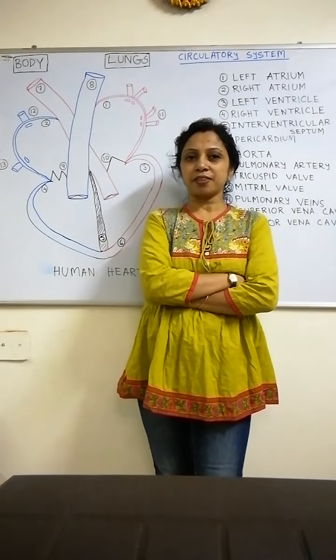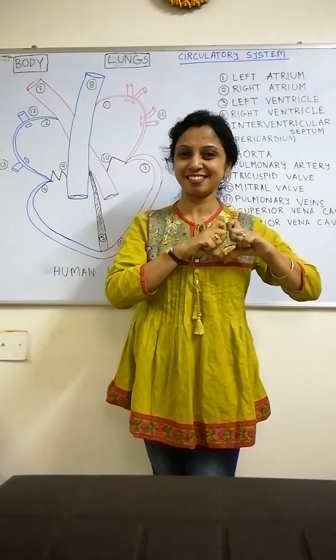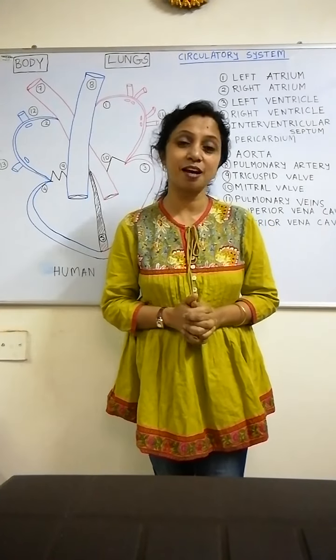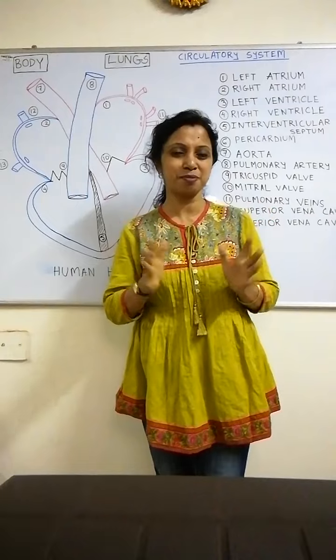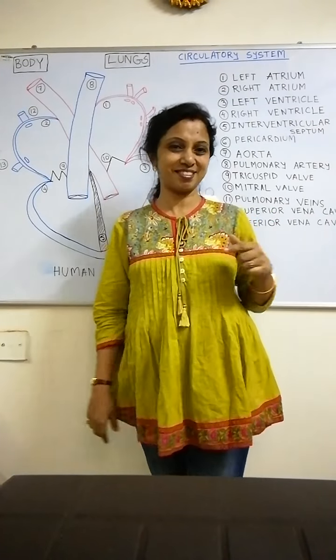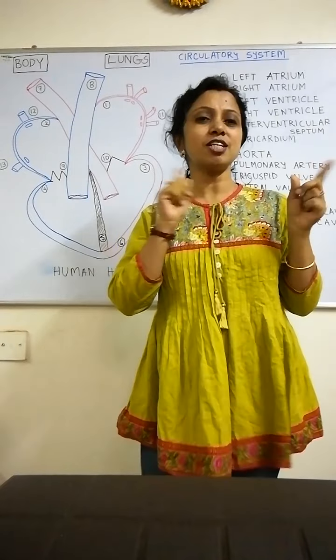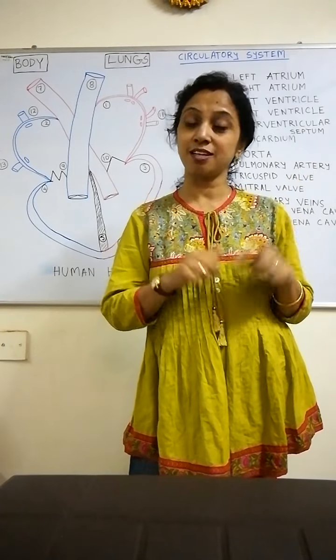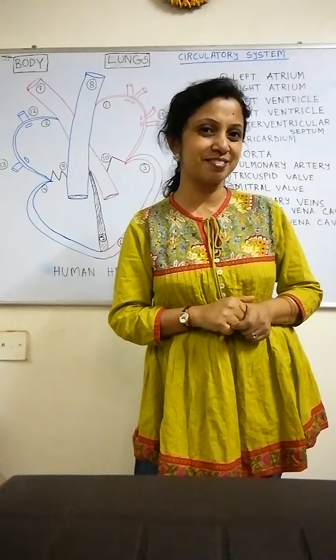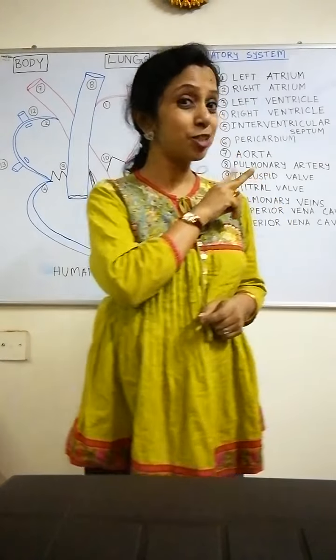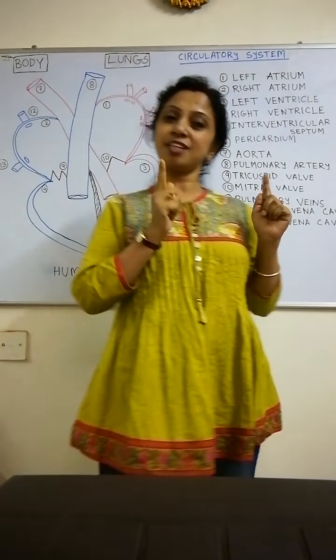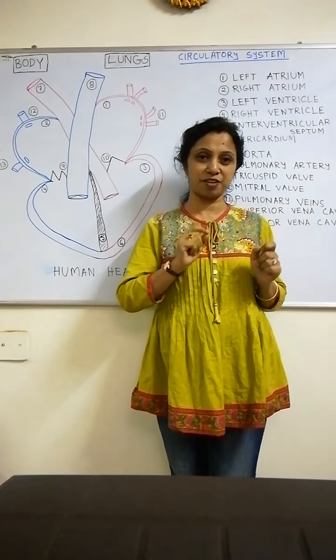Now tell me where our heart is situated in our body, if we are talking about the human body. You know, right? It is on the left side, just in between the lungs. Now tell me, how many lungs do we have? Right. Two lungs, so in between the two lungs, our heart is situated.